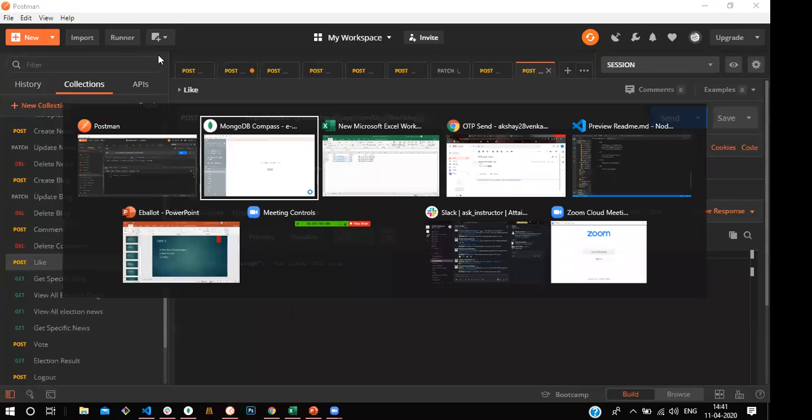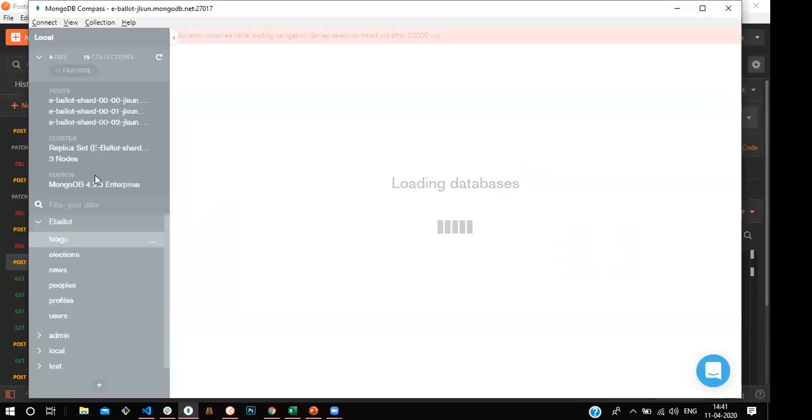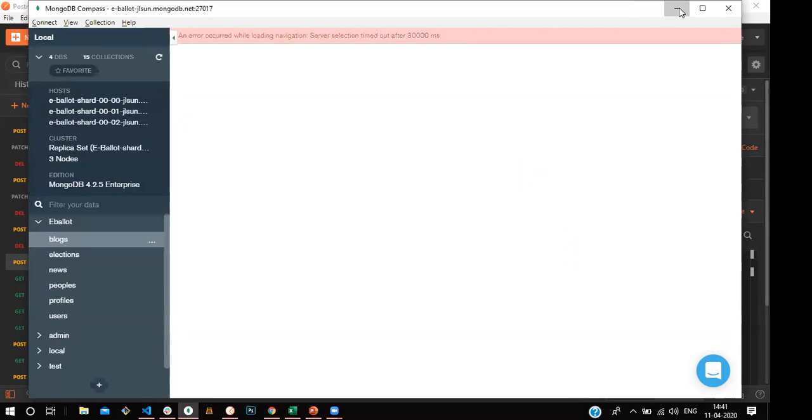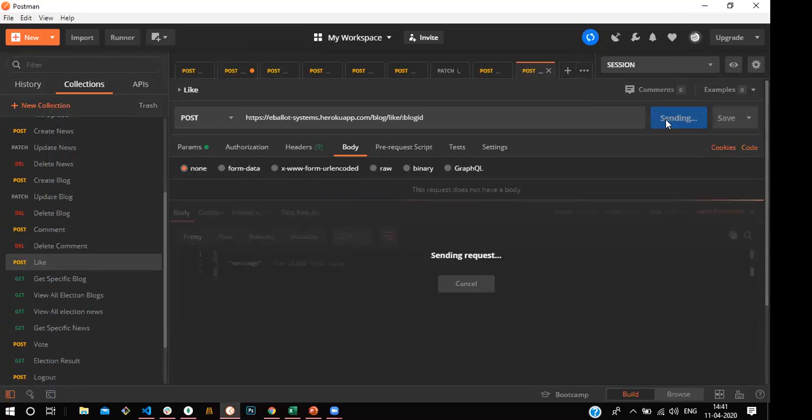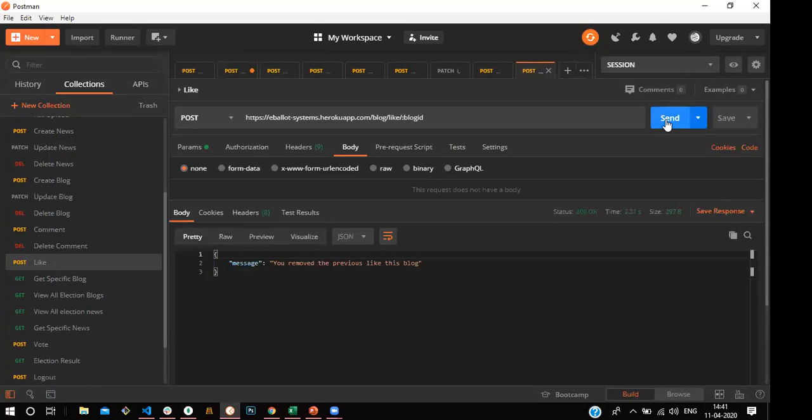I did not mention a dislike button. Instead, if the user clicked the like button but did not want to like that post, he can click that button again and it will automatically remove the like from the post. Now you can see you removed the previous like on this blog.